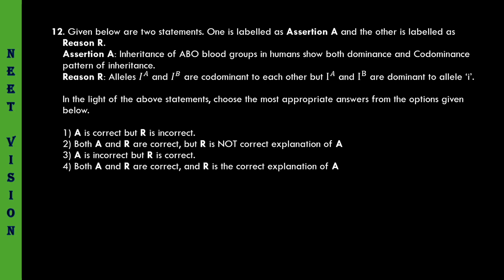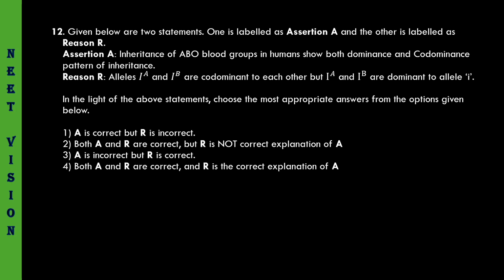So the allele is designated as A is the antigen, B is the antigen. So allele I means it is isoagglutinogen. So allele IA and IB are codominant. Absolutely true.